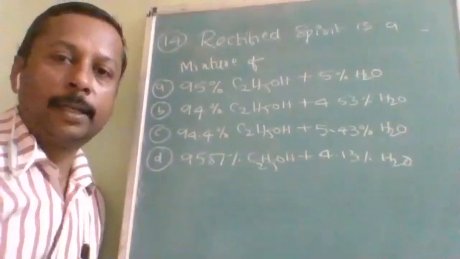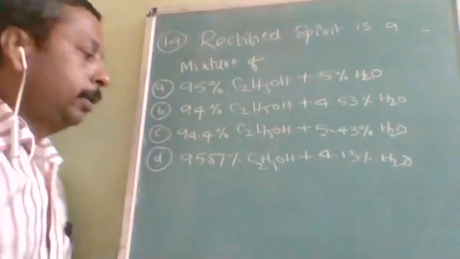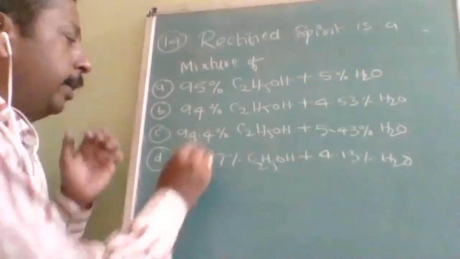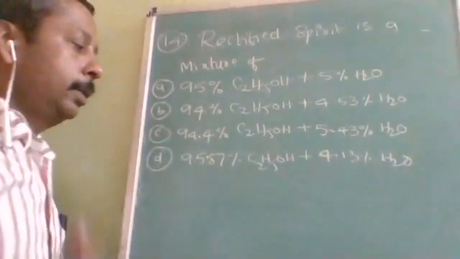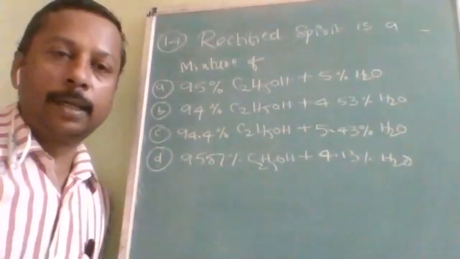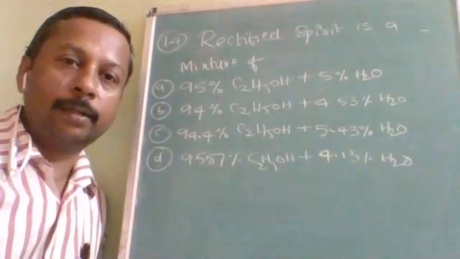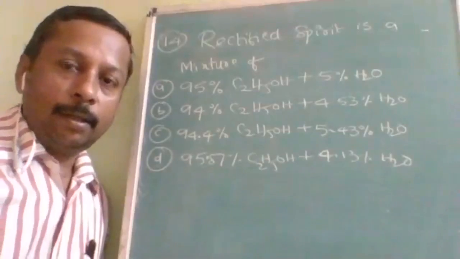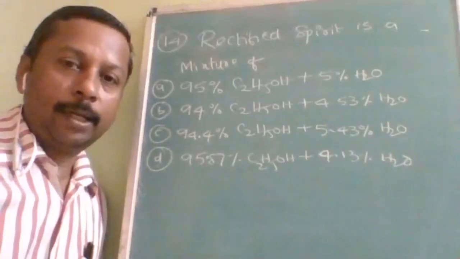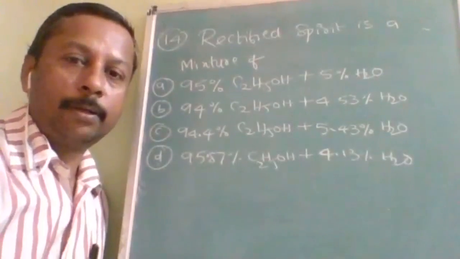Next question: rectified spirit is a mixture of. Now the competition is very, very high, so decimal place accuracy is also required. Normally studying for a good rank is different; when you maintain accuracy, you will score a good rank. Let us see who will answer correctly. Rectified spirit is a mixture of.